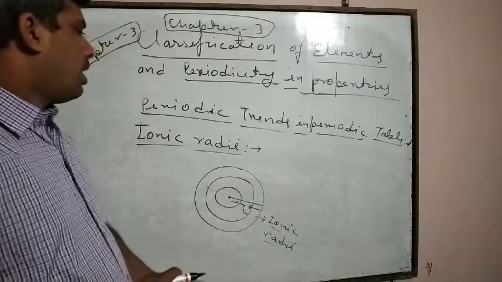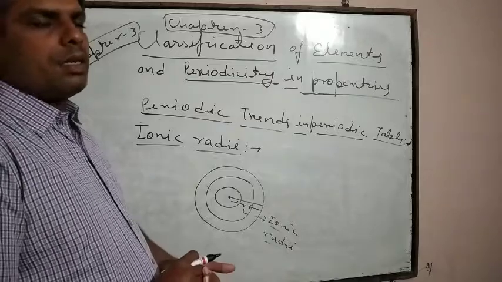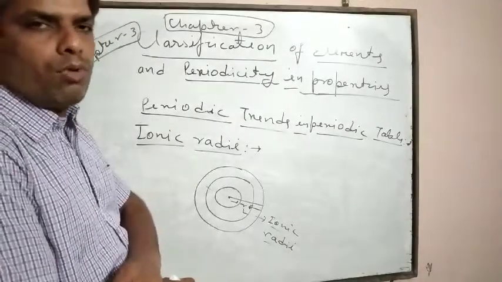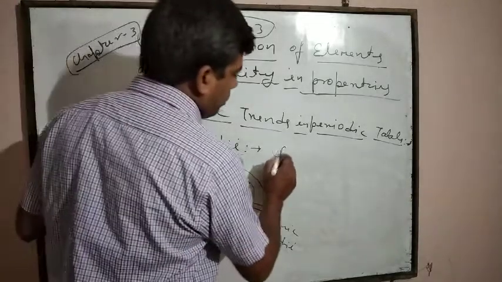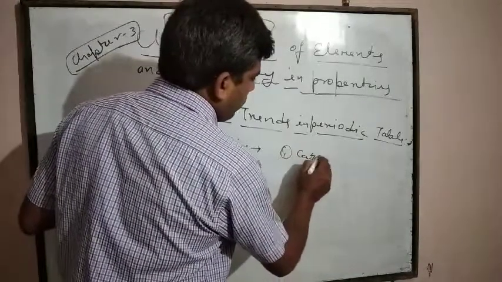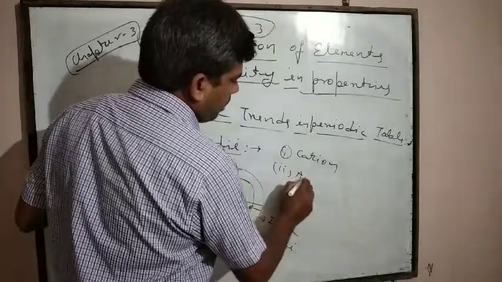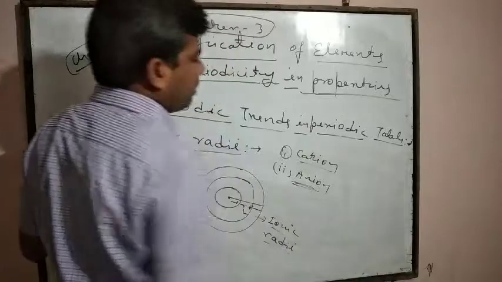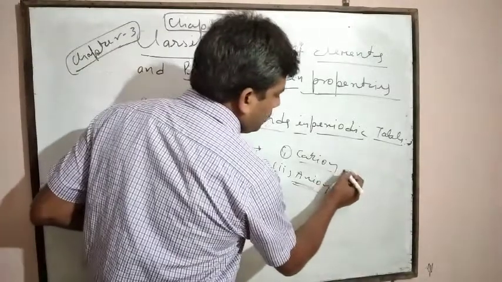As we already know, ions are divided into two parts on the basis of losing and gaining electrons. One is the cation, and the second one is the anion.